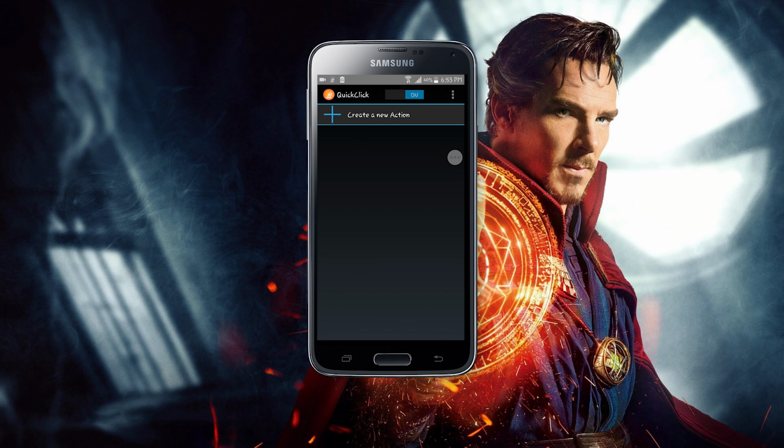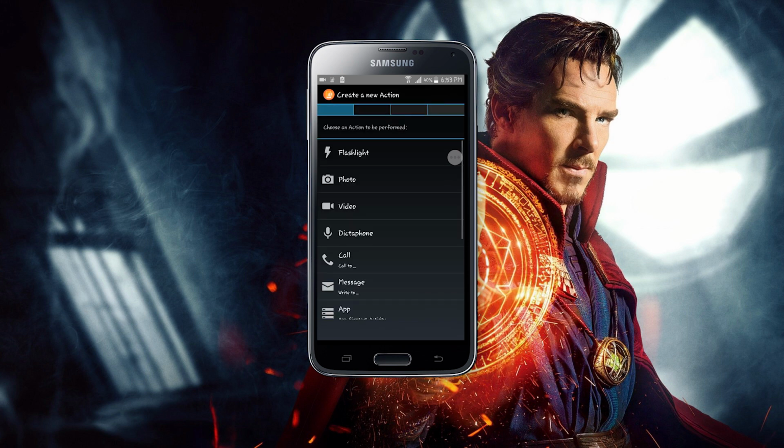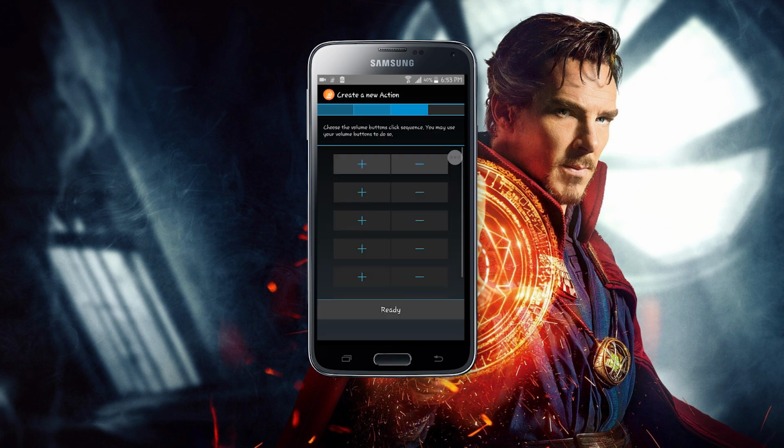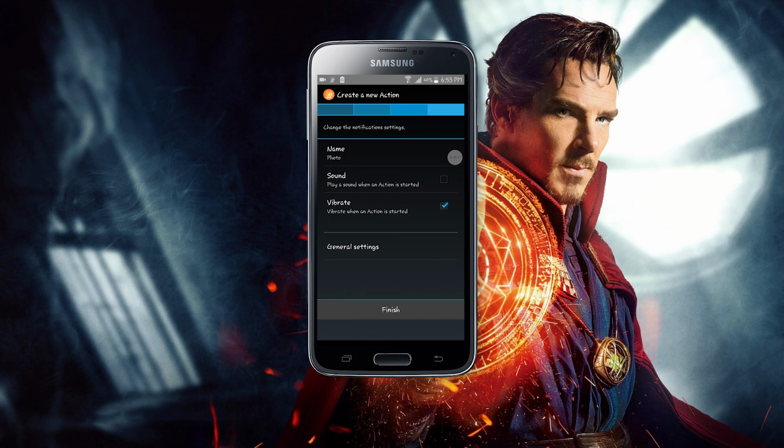Tap on Create New Action. Select from any of the options available. You can click a photo just by clicking the volume keys. Now this shows the order of key to complete an action. To click a photo, I need to press volume plus, volume minus, volume plus key and it will capture the image. Select the desired options.